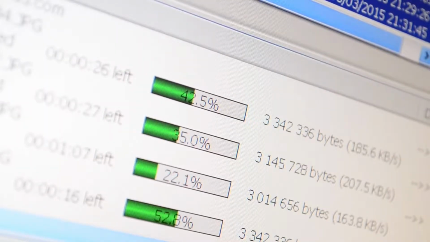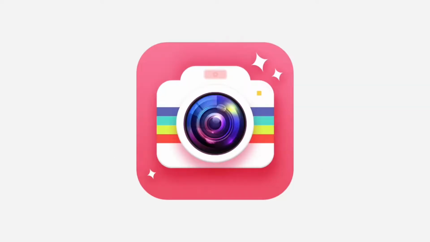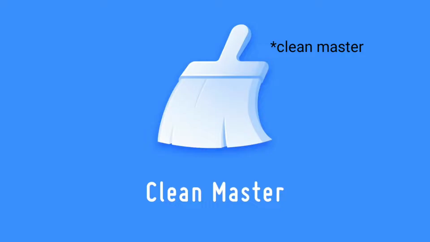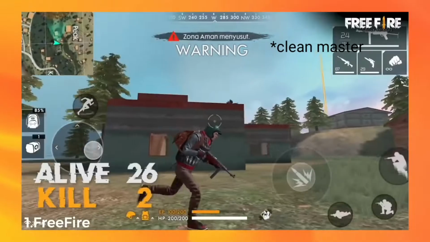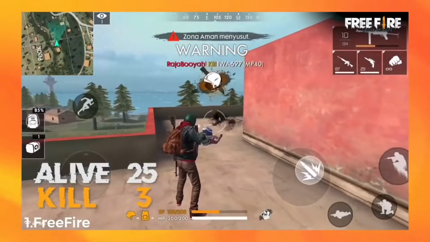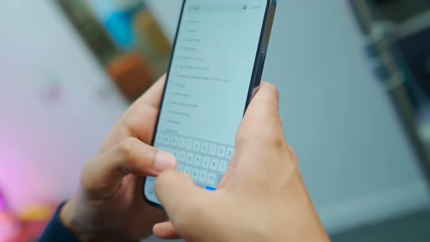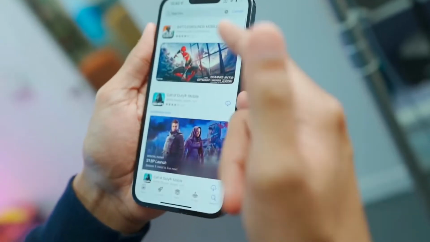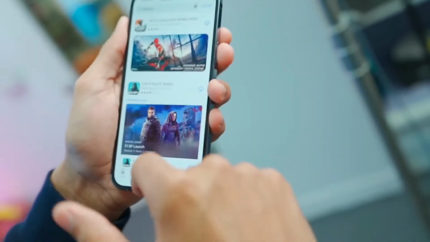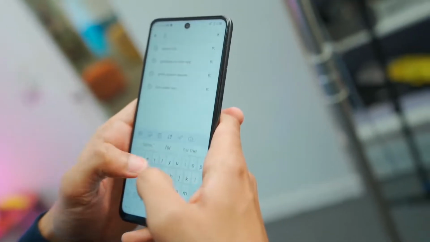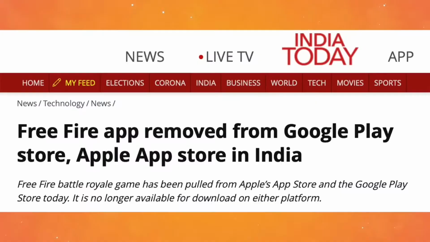So Sweet Selfie, Candy Selfie, Viva Video, UC Browser, Alibaba, Client Master and Free Fire, applications of such huge popularity, were banned in India. Now if you go to your App Store or Play Store and search for Free Fire, you cannot see the application there. The government of India has announced that these applications are removed from the Play Store in India.